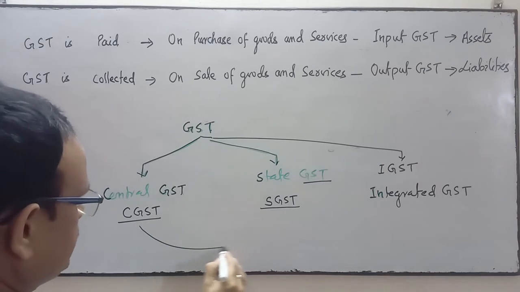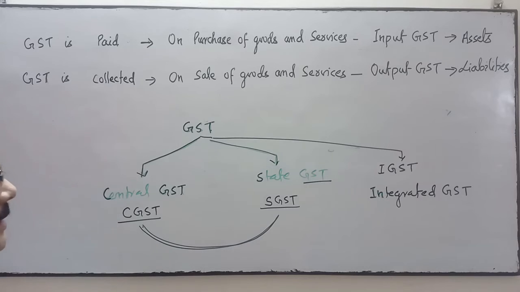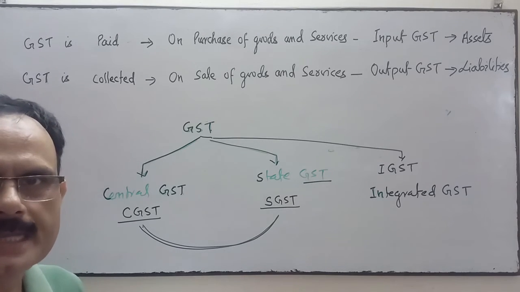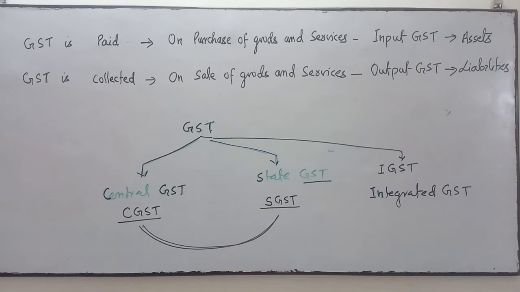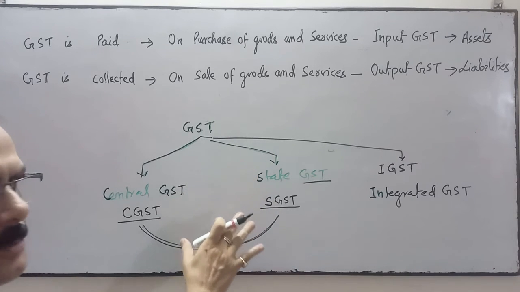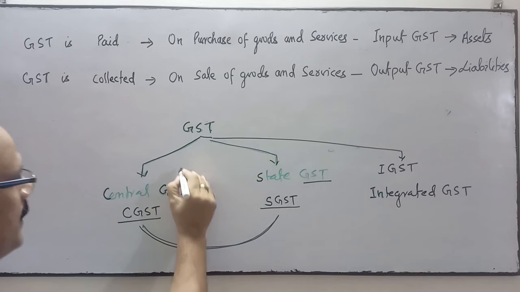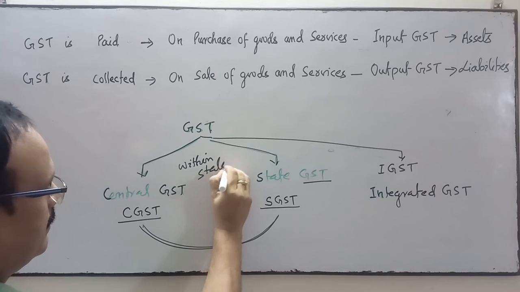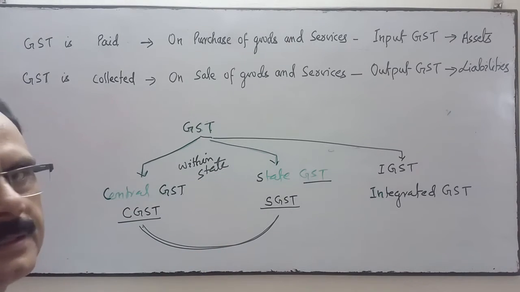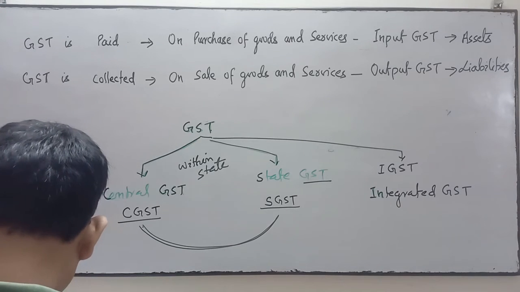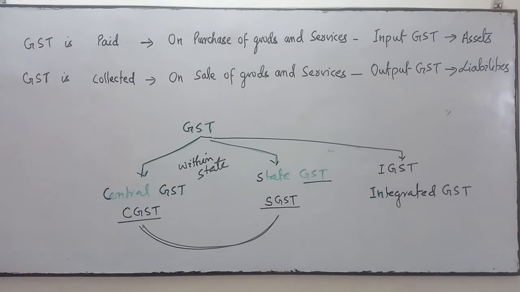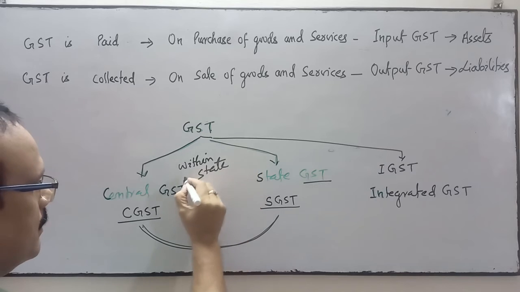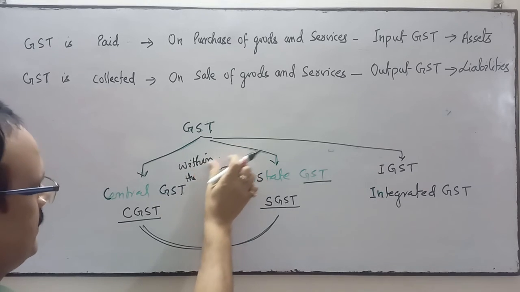These two GSTs, central GST and state GST, apply when the transaction, the purchase and sale, is within the state.